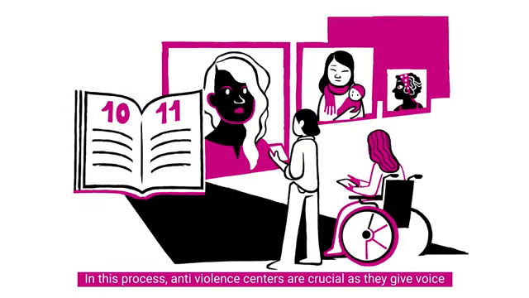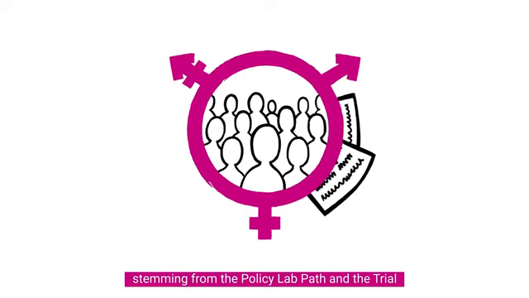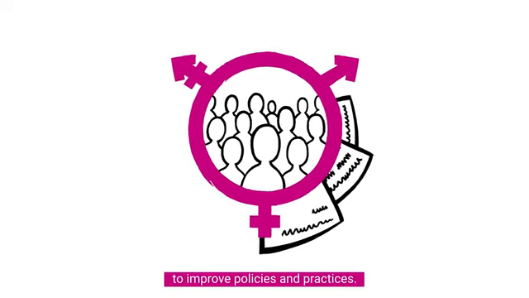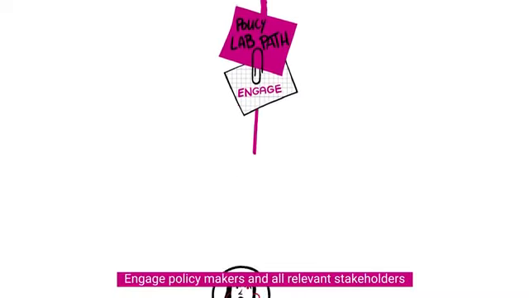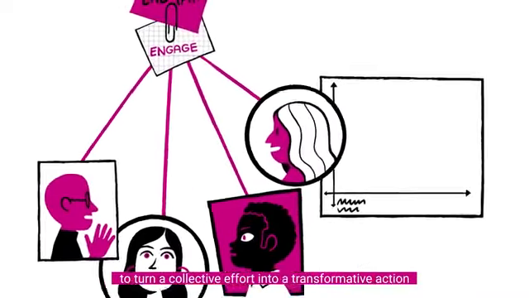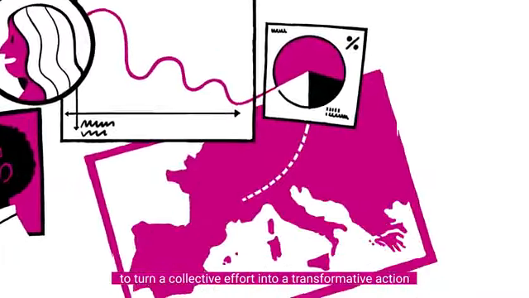Step 6. Write a white paper to present the solutions stemming from the Policy Lab Path and the trial to improve policies and practices. Engage policymakers and all relevant stakeholders to turn a collective effort into a transformative action for women recovering from violence.